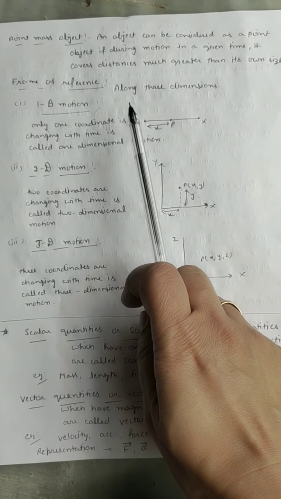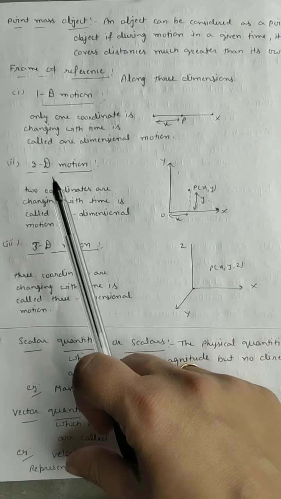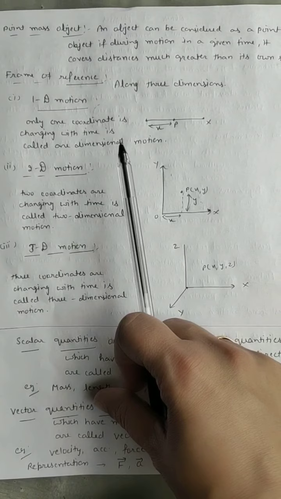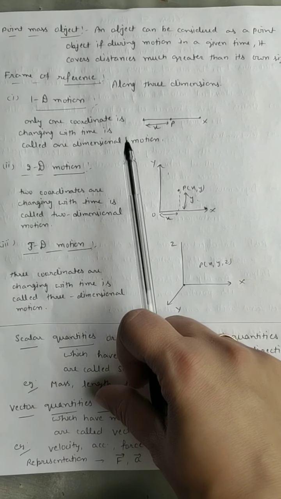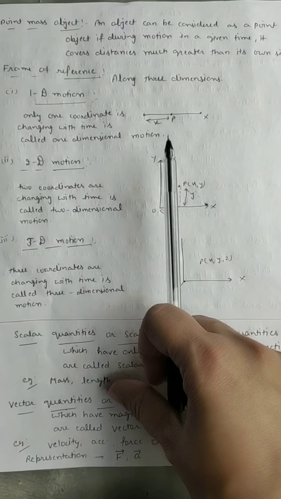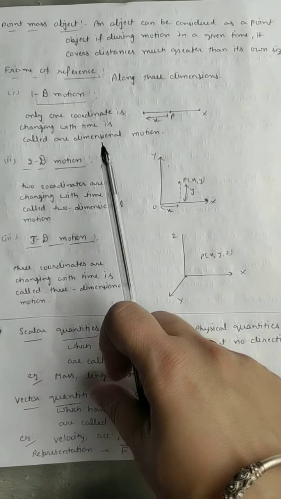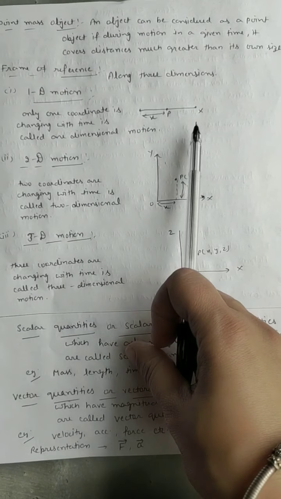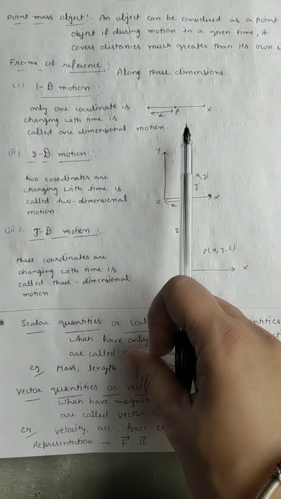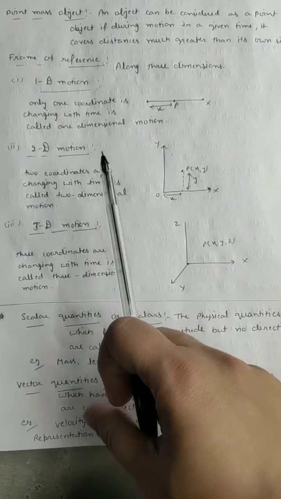Now the frame of reference, along it we are considering 3 dimensions: 1 dimension, 2 dimension and 3 dimension. For 1 dimension, only one coordinate, we already discussed in junior classes, we have 3 coordinates, the x-axis, y-axis and z-axis. You can see it in the diagram, x, y and z. If we are discussing only 1 dimension, the x-axis, for example a car moving on a road, that is a 1 dimensional motion. Only one coordinate is changing with respect to time, it is called 1 dimensional.